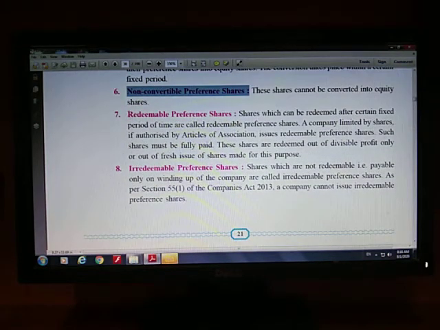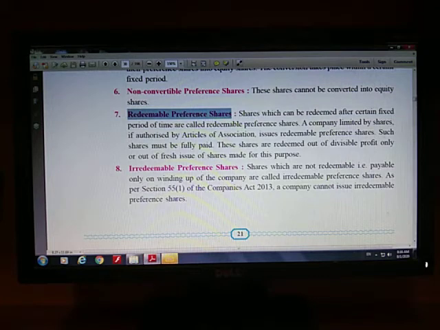Next point is redeemable preference shares. Basically you must know what you mean by the word redeem. See the spelling, R-E-D-E-E-M. Here you can see the word redeem. To redeem is to buy back. If you have a notebook with you, please write it down. To redeem is to buy back.